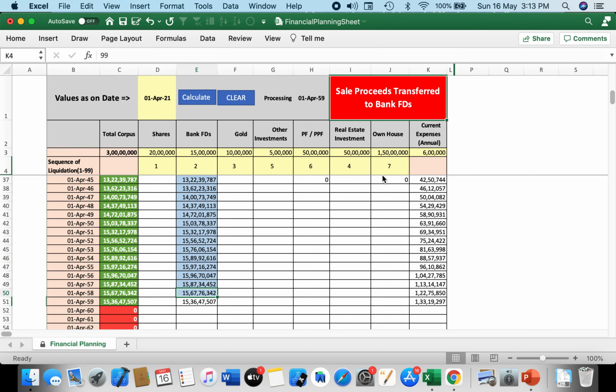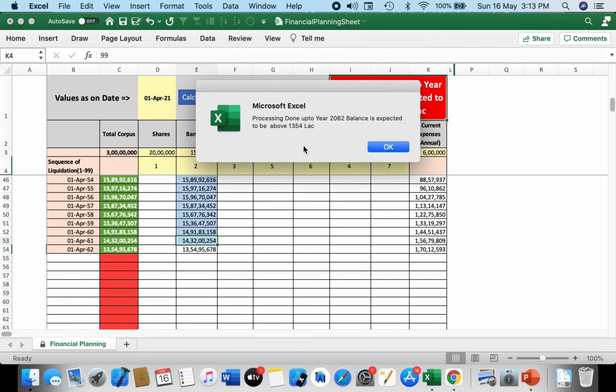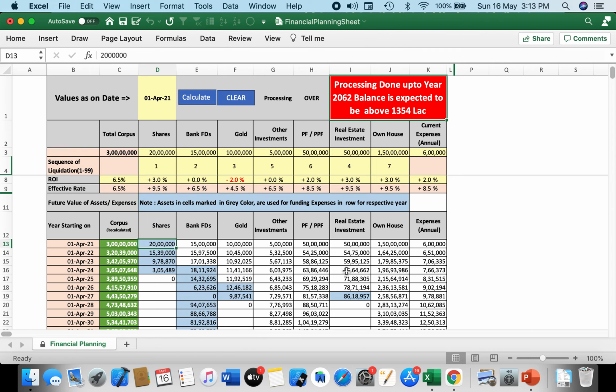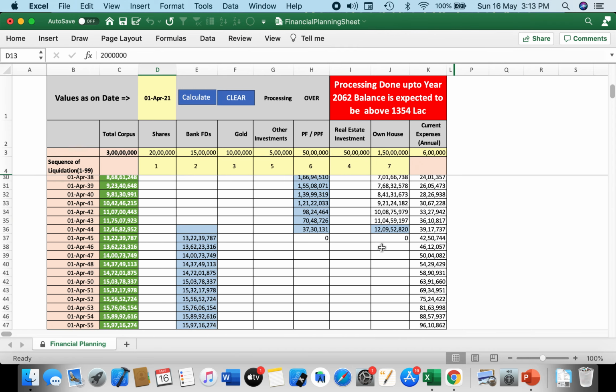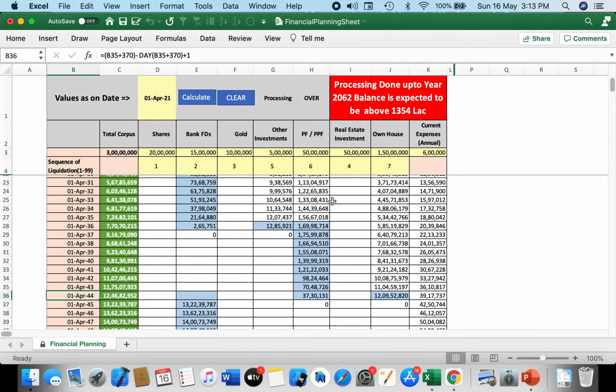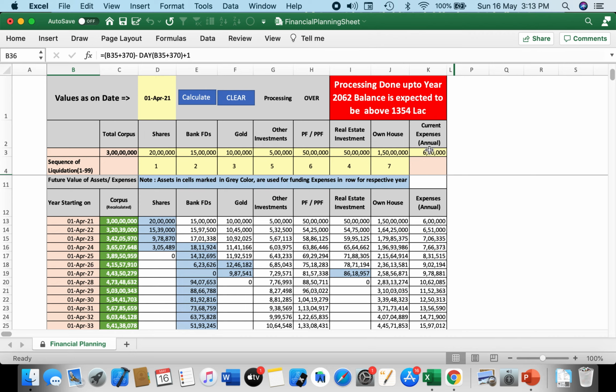But even with that, his heirs or his bank deposits after selling the own house and after 45 years from now would be around 13.5 crores. This is what the system is showing. But in case he does not want to sell his house even in 2054, he will have to reduce this further. So if you have got the idea now, we will take a look at what other things are possible in this.